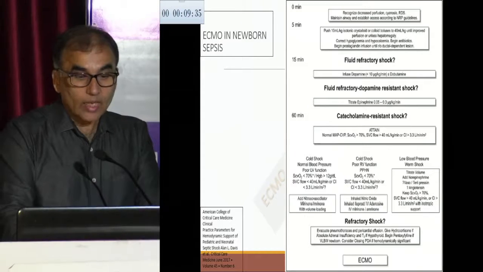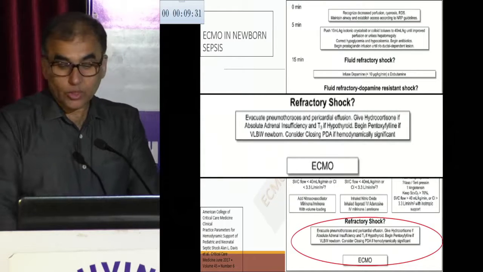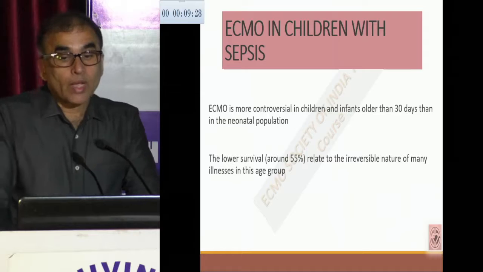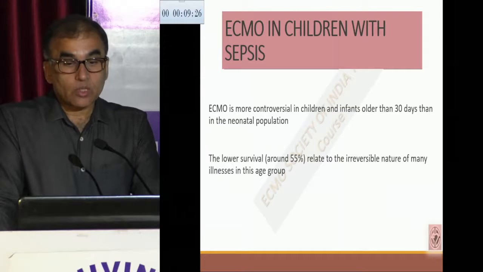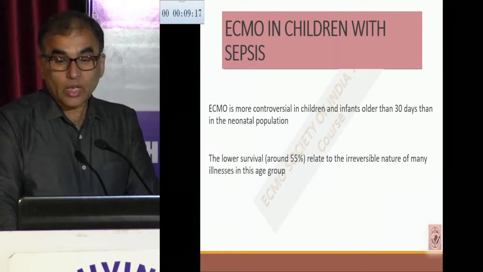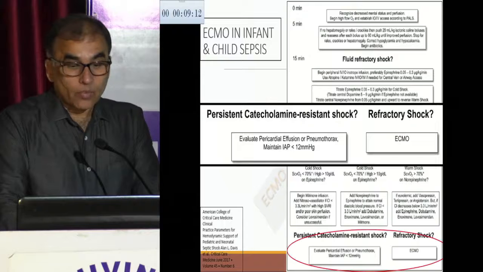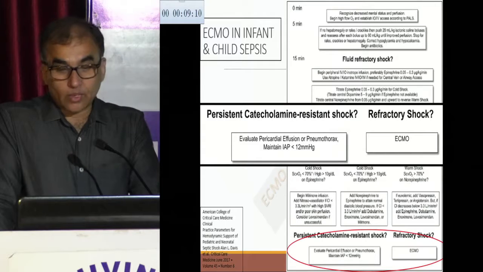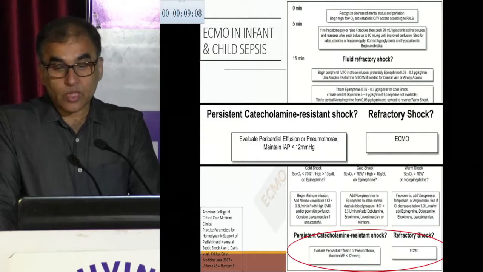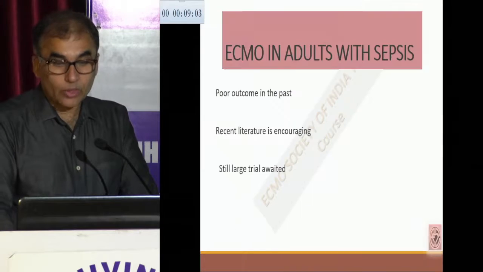If you look at the guidelines of the American College of Critical Care Medicine, they have included the use of ECMO for refractory shock. In children with sepsis, it's still controversial compared to the infant and neonatal population, because of the lower survival rate related to the irreversible nature of many illnesses in this age group. So again, as per the American College of Critical Care Medicine recommendation, if there is persistent catecholamine-resistant, refractory shock, then we can think of doing ECMO in these patients.